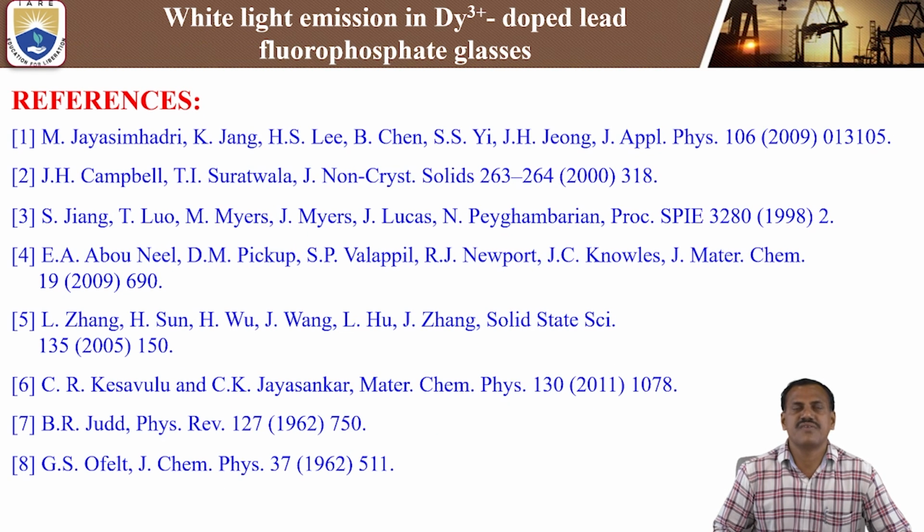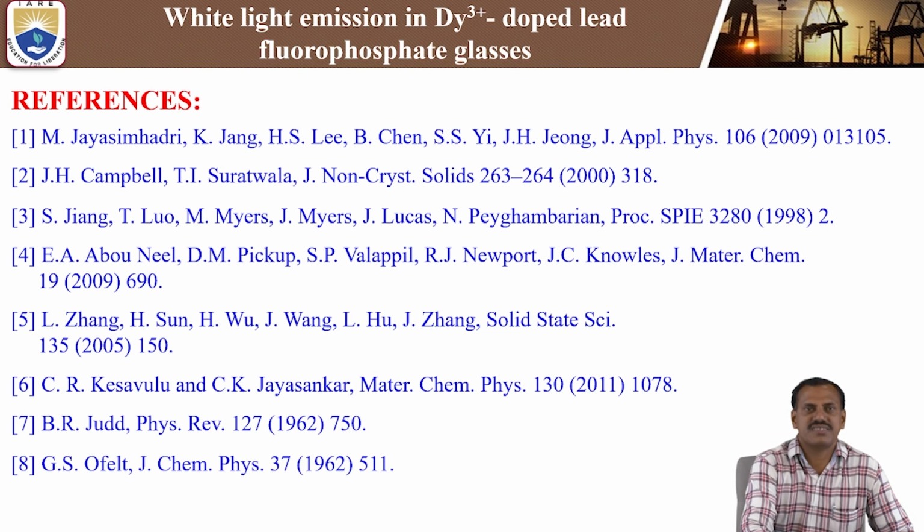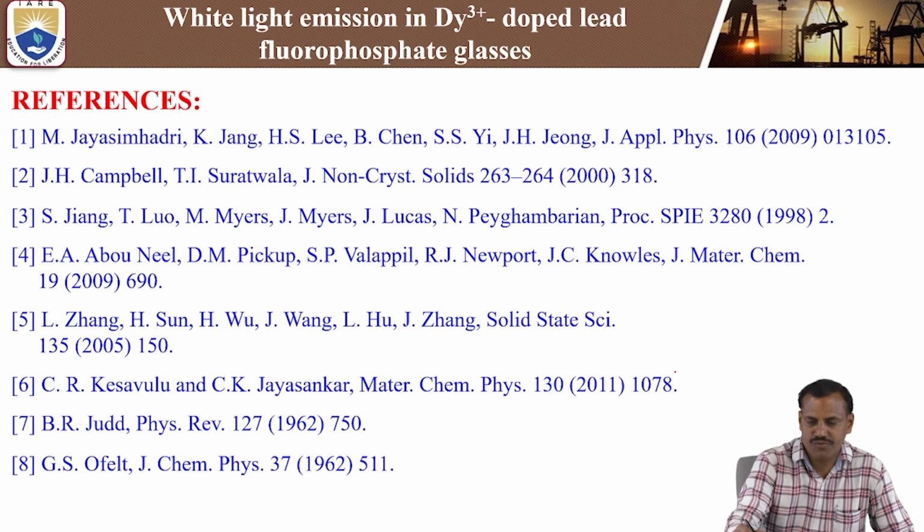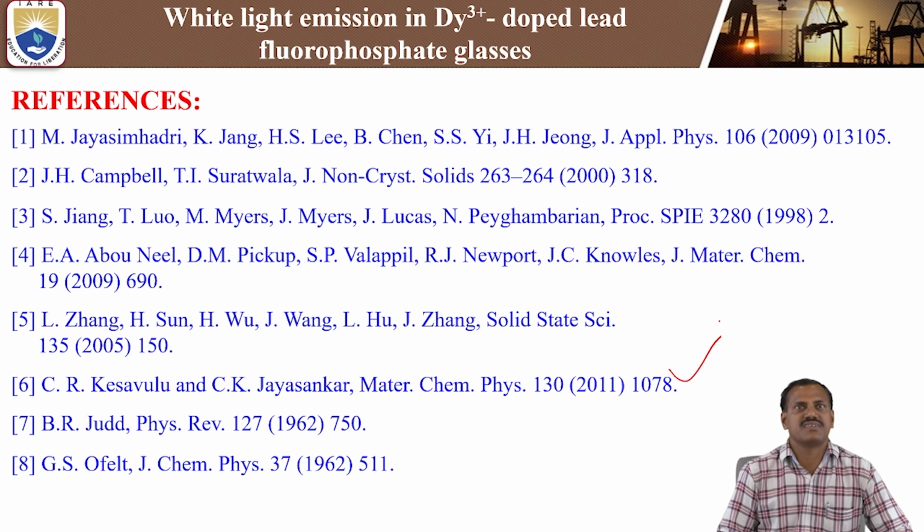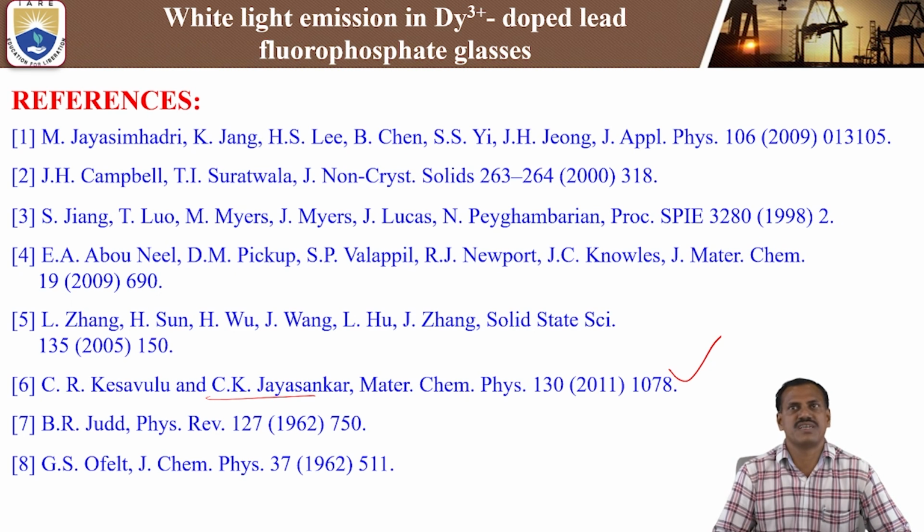So these are the references cited in the present talk. These are the different references. The present work is mainly focused on this reference. This is myself, Keshavan, and my supervisor is Professor Jayasankar. We published this work in Materials Chemistry and Physics in 2011. This is one of the highly cited papers in the present study, on white light emission in dysprosium-doped lead fluorophosphate glasses.